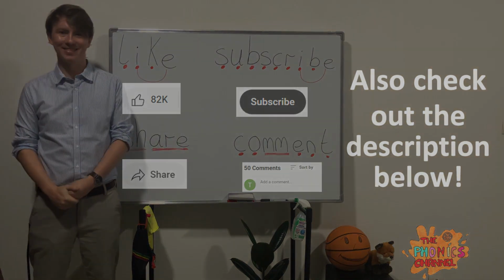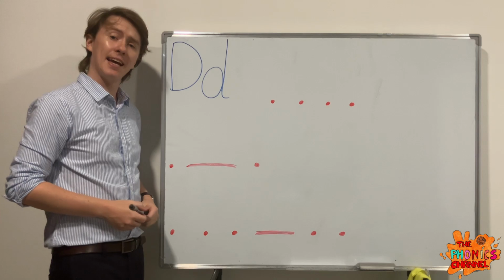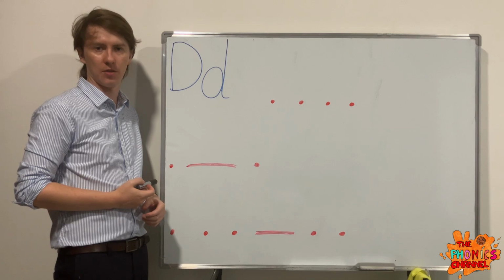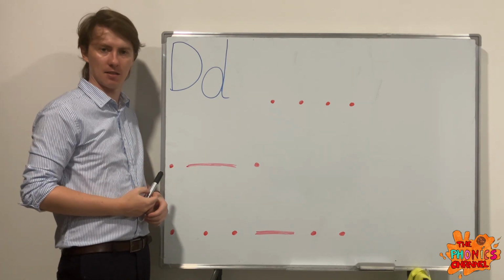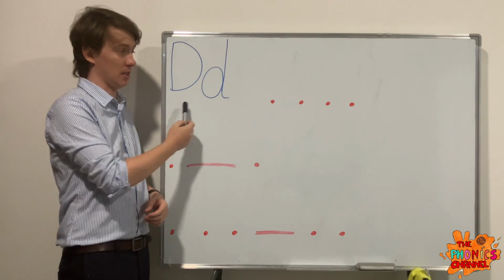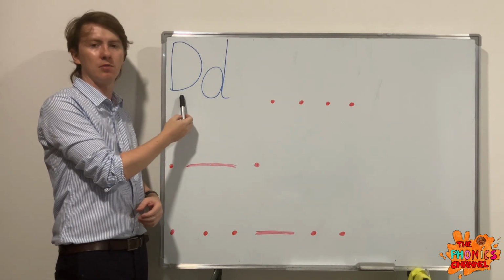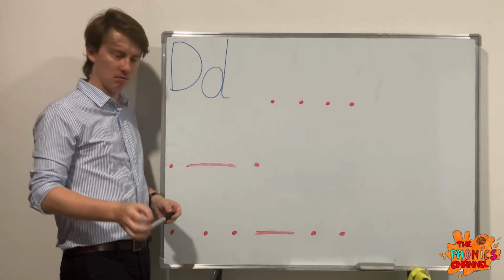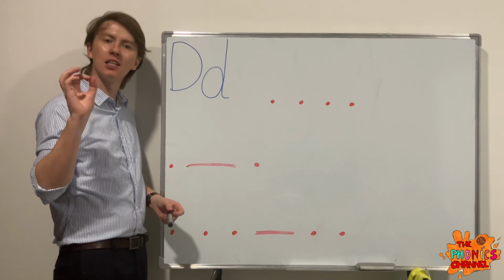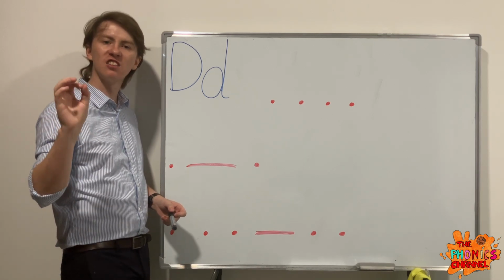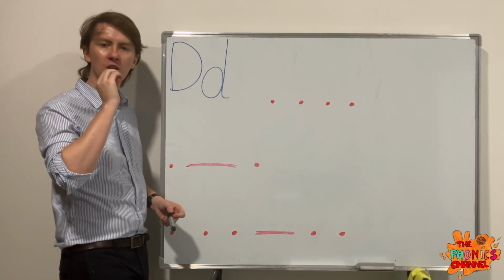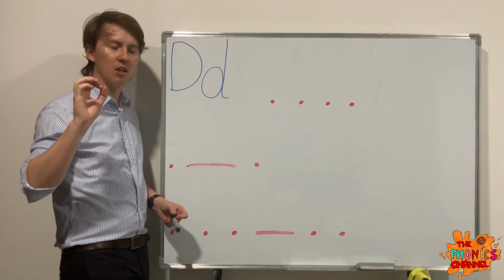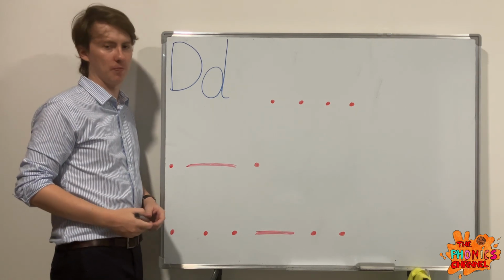Have a great day. Okay, so the next sound we have is the D letter. The name of this letter is D. Here is a capital D and here is a lowercase d. But the sound this letter makes is D, D, D, D. Your tongue is touching the back of your teeth. D, and then it's opening up. D. Make sure you say this with me at home.